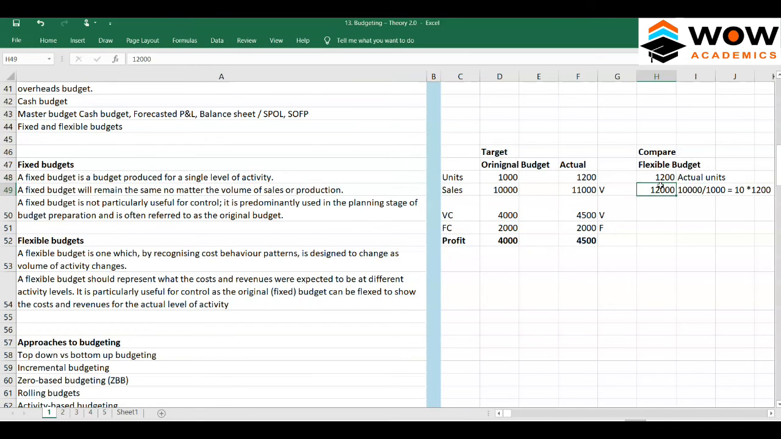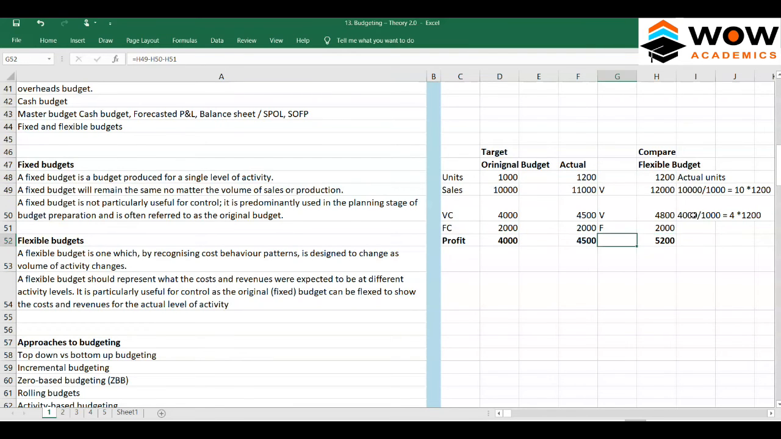The next one is variable. The same logic we can apply. He should have incurred a cost of 4,800. 2,000 is fixed, so we don't need to worry about it. So the total profit should have been 12,000 minus 4,800 minus 2,000. This should have been the profit for 1,200 units of sales.